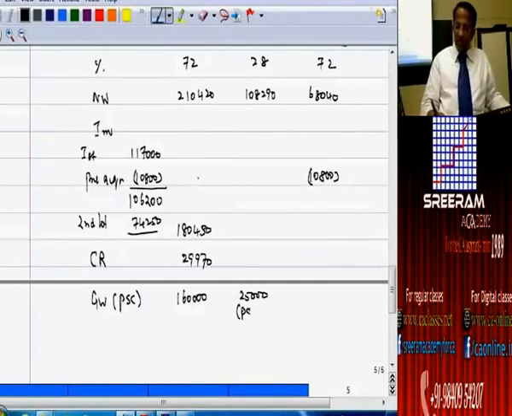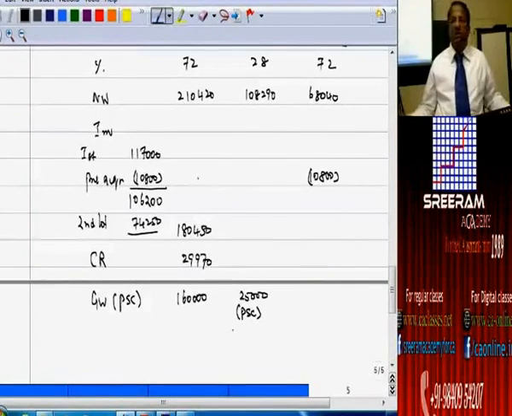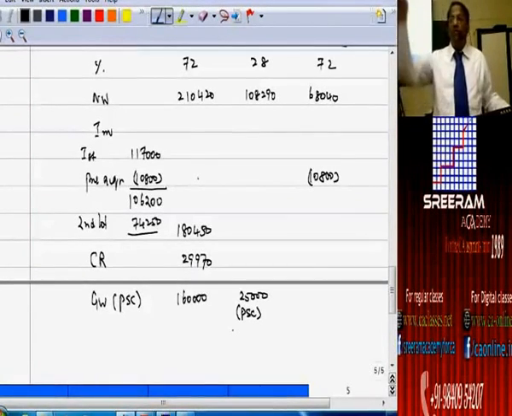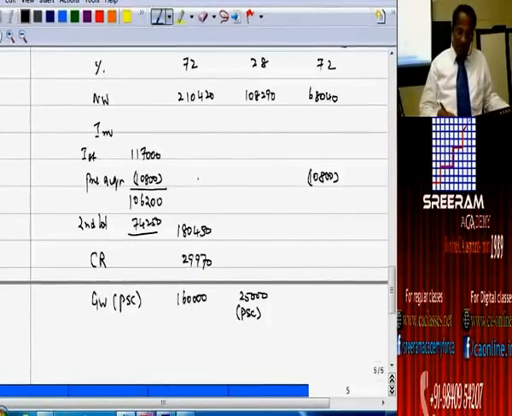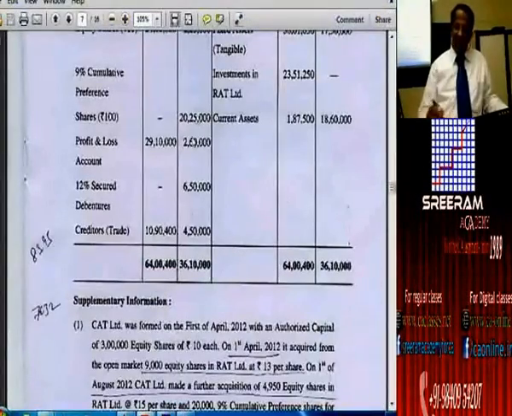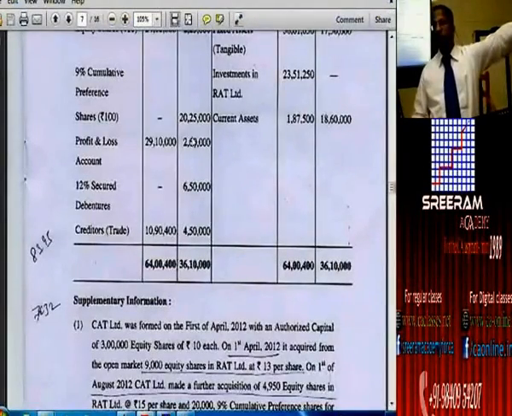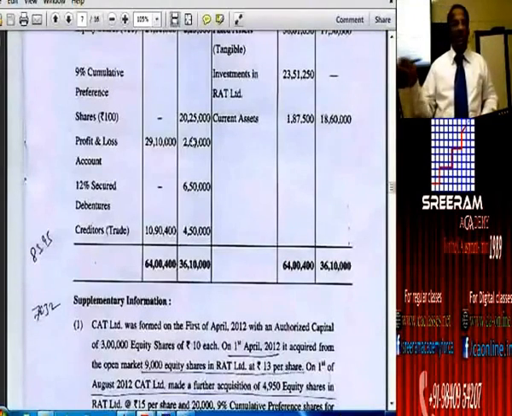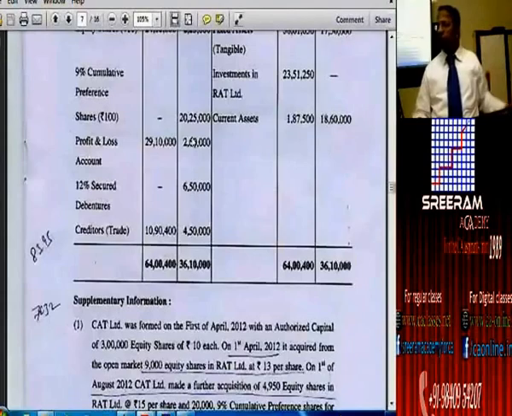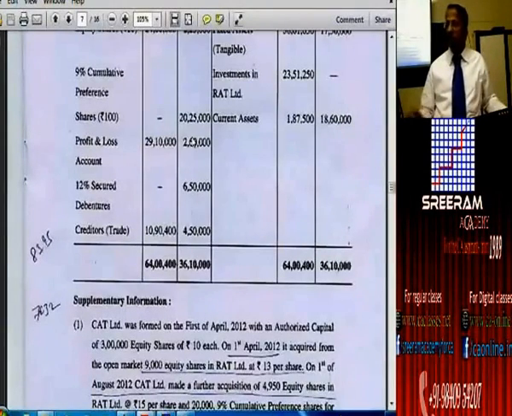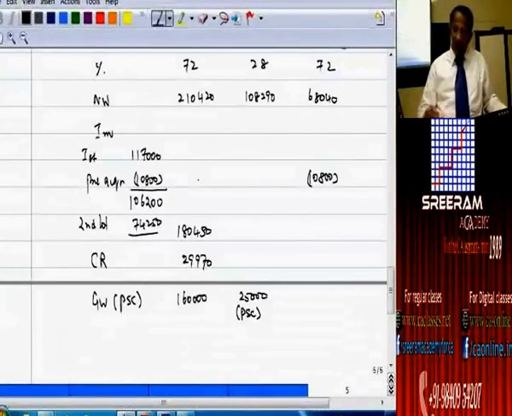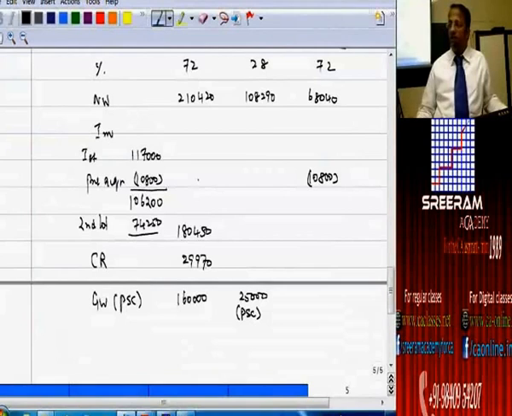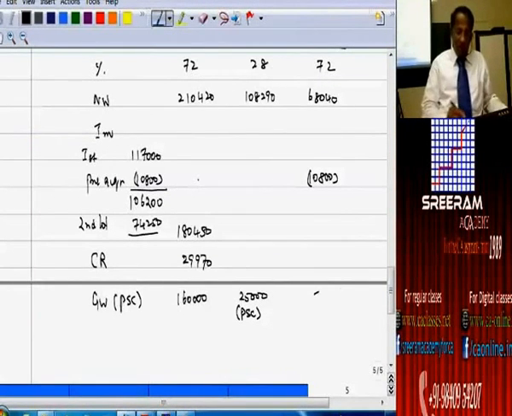Preference share capital. Are you understanding? Out of 20 lakhs and 25,000, remember 20 lakhs and 25,000, how much you have knocked off for the purpose of computing goodwill? 20 lakhs. That 20 lakhs related to 20,000 preference shares. The remaining 25,000 rupees held by outsiders only, they are to be part and parcel of your minority interest only. Now parents figure.